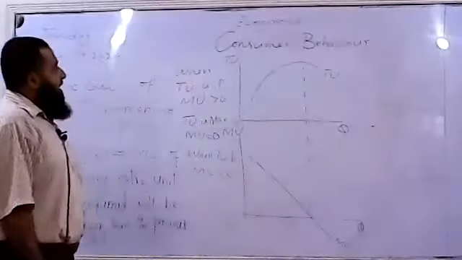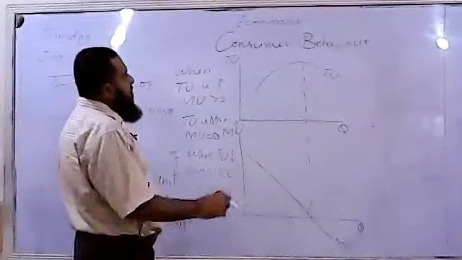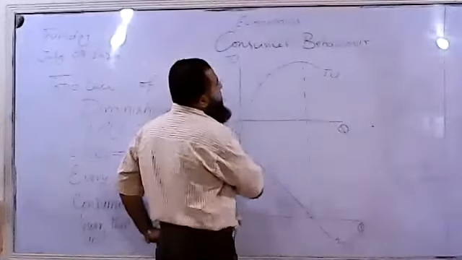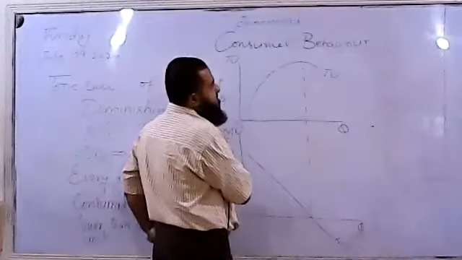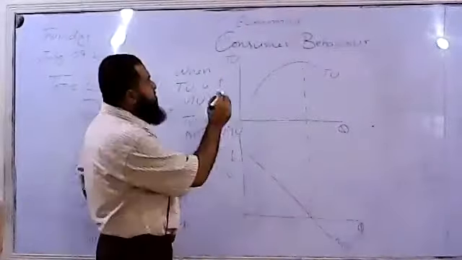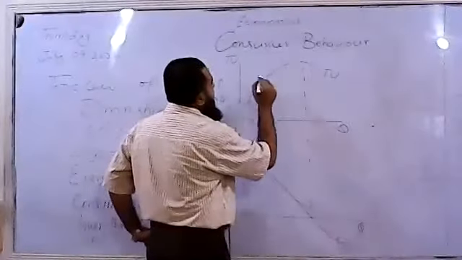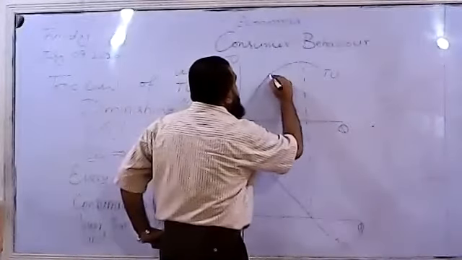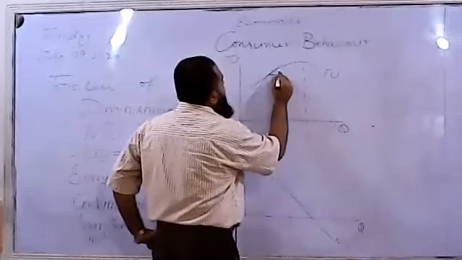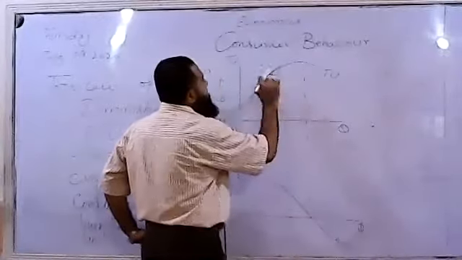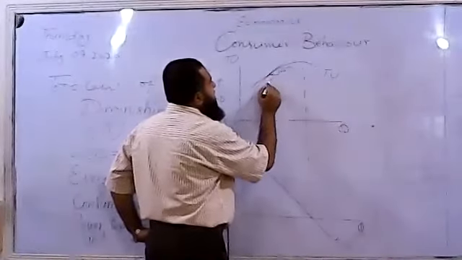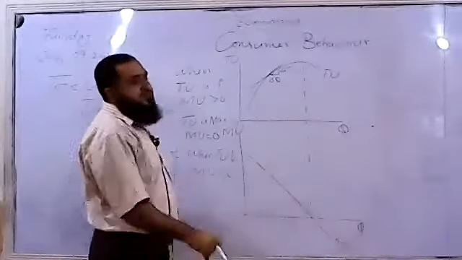If you remember your knowledge of mathematics, what will be the slope of this total utility curve? If we want to measure its slope at this point, we have to draw a tangent because it is a non-linear curve. This is the change in total utility due to change in quantity.